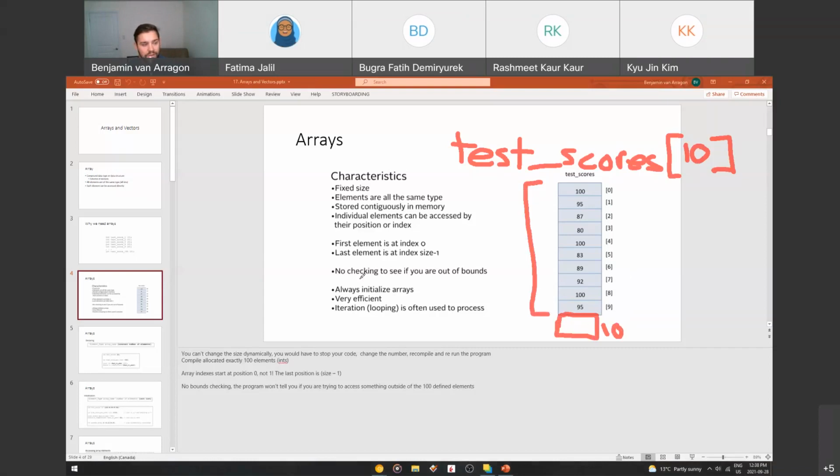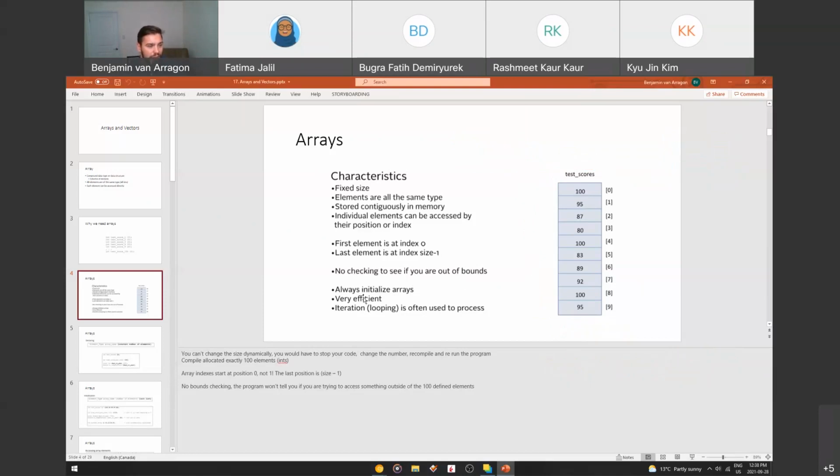So if I'm out of bounds, there's no exception handling by default in arrays. There is in vectors, but there isn't in arrays. So it'll just kind of give me junk. It'll give me something like 739 times 10 to the power of negative 392 or something, and it will just make up a gross number here. It won't even give me an index out of range. Vector will, but an array won't. With arrays, we always have to initialize them, so you can't just set it to nothing. If you don't initialize it, it'll just fill them with junk numbers. It won't fill it with zeros.